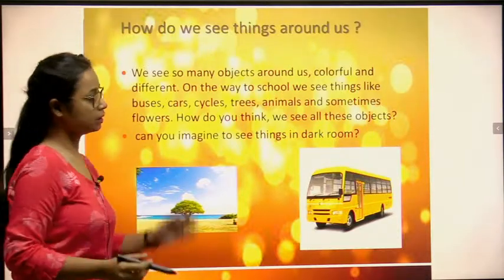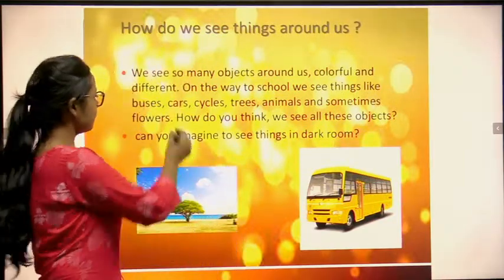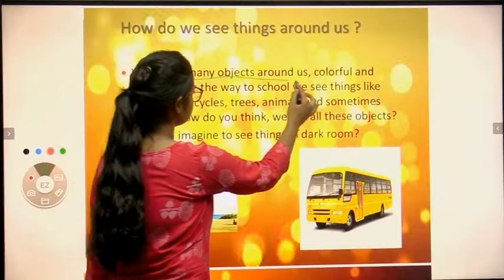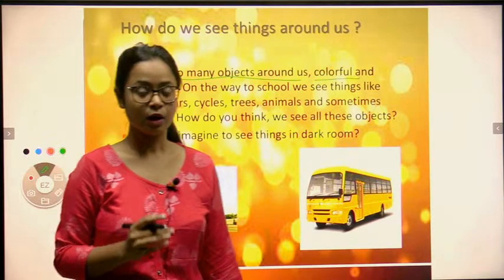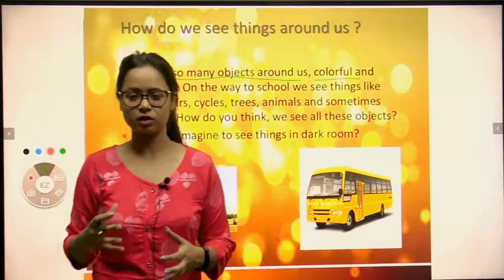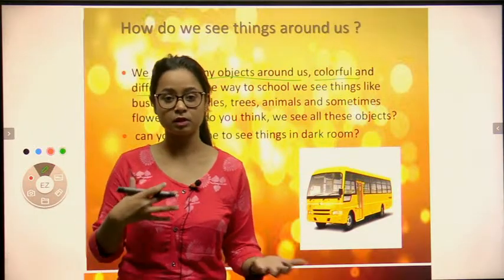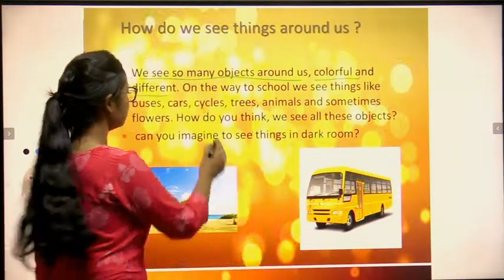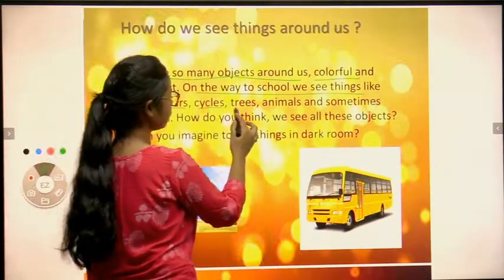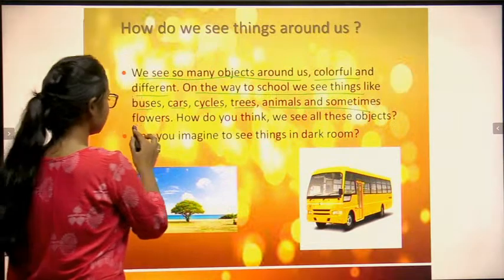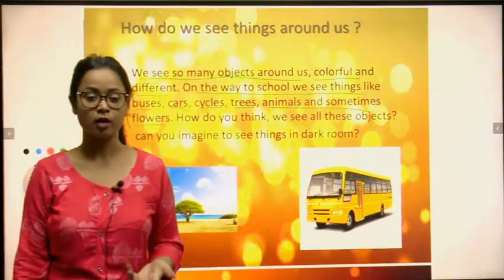Now next is how do you see the things around us. We see so many objects around us which are colorful and different, right? When you come to school, you see many things around you, for example a running car, or bike, people around you. On the way to school, we see many things like buses, cars, cycles, trees, animals, and flowers. How do you think you are able to see those objects? Because of the light only.